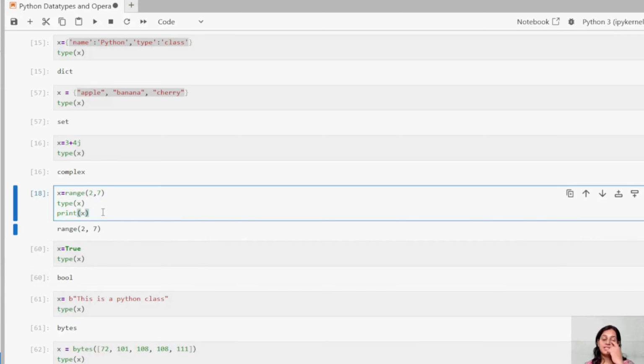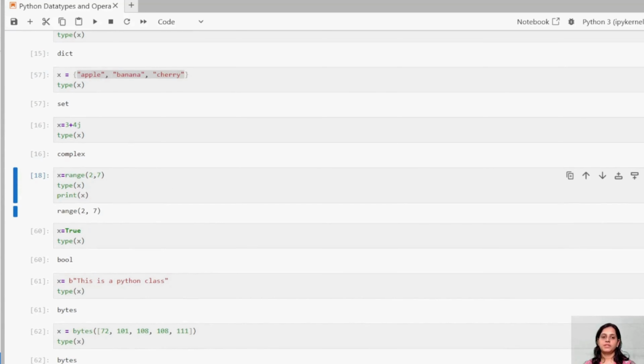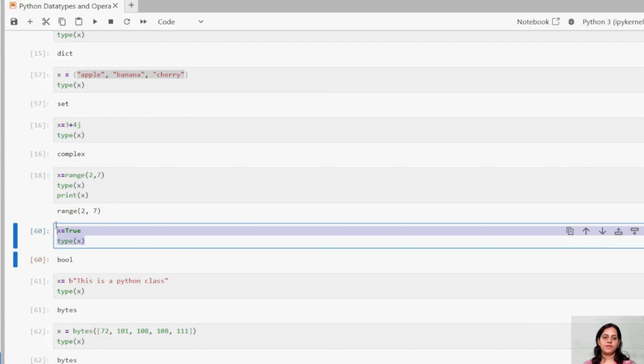But again, guys, range types can be iterated through loops only. So we will understand more when a loop condition comes, and at that time I'm going to explain more on this, like how we are going to use range there. But now we are trying to understand these different types, and these are the types which we are going to use throughout our journey, right? Now let us understand. Okay, we have completed this.